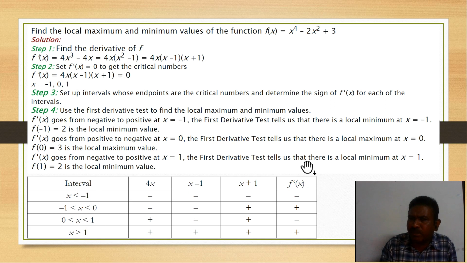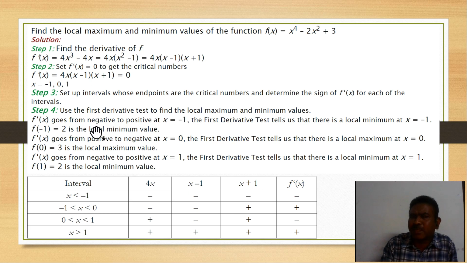The same explanation we have also given in step 4c, regarding the graph. According to the problem, the same thing is given. Use the first derivative test to find the local maximum and minimum values. F dash x goes from negative to positive at x equal to -1. The first derivative test tells us that there is a local minimum at x equal to -1.